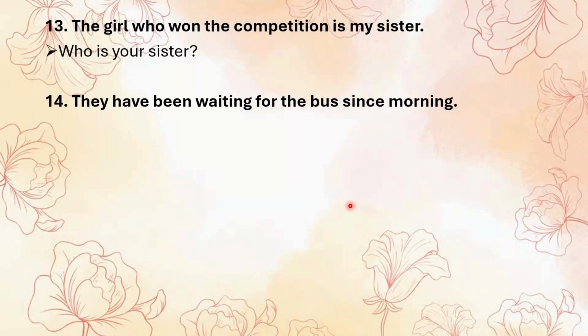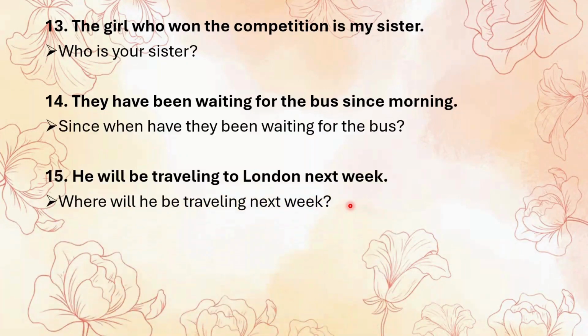Then "He will be traveling to London next week." "Where will he be traveling next week?" So this is a future continuous tense with will be plus verb-ing. We use where to ask the destination. The structure is WH word, then will, then subject, then be traveling.